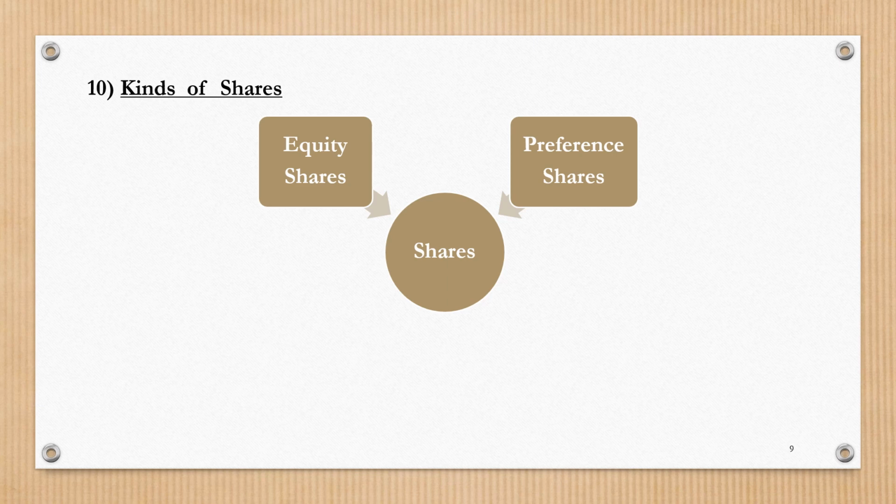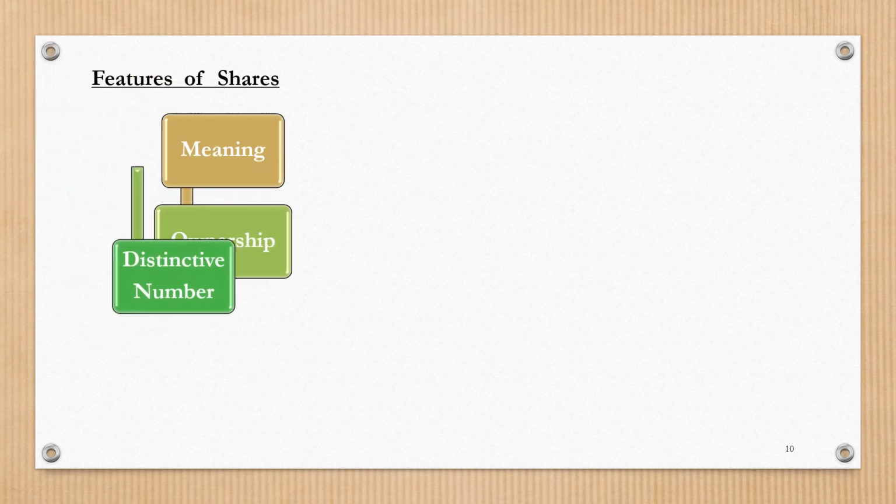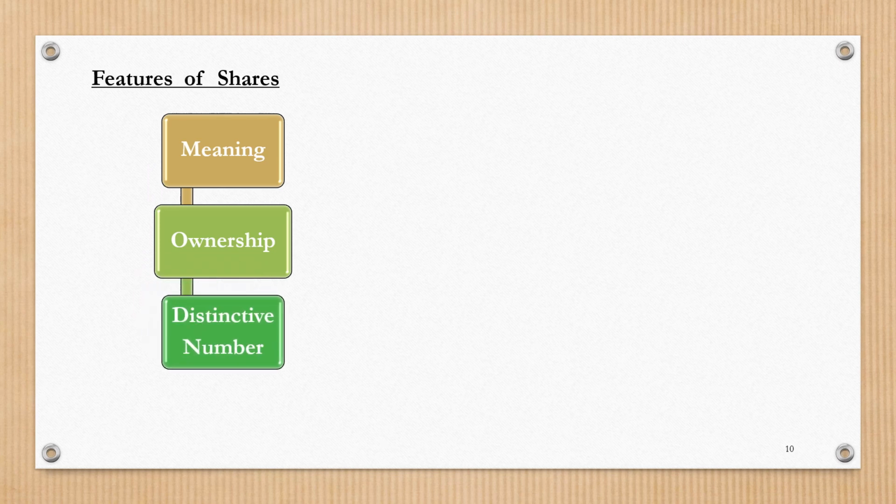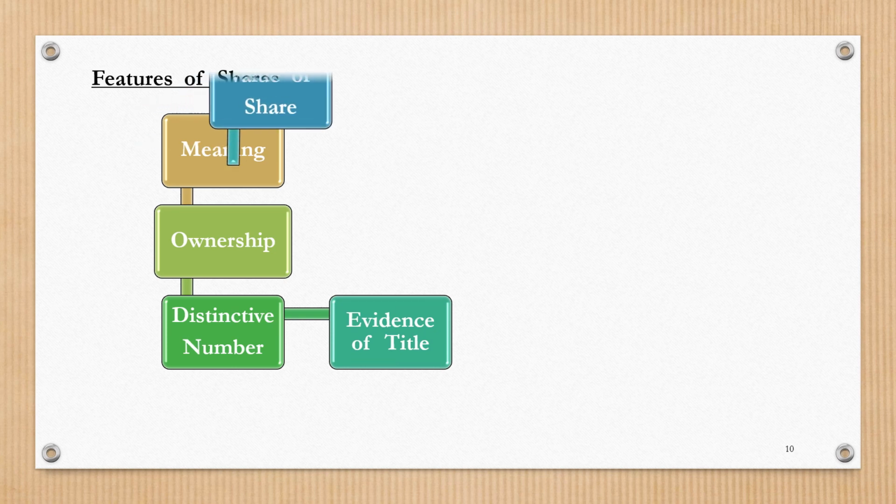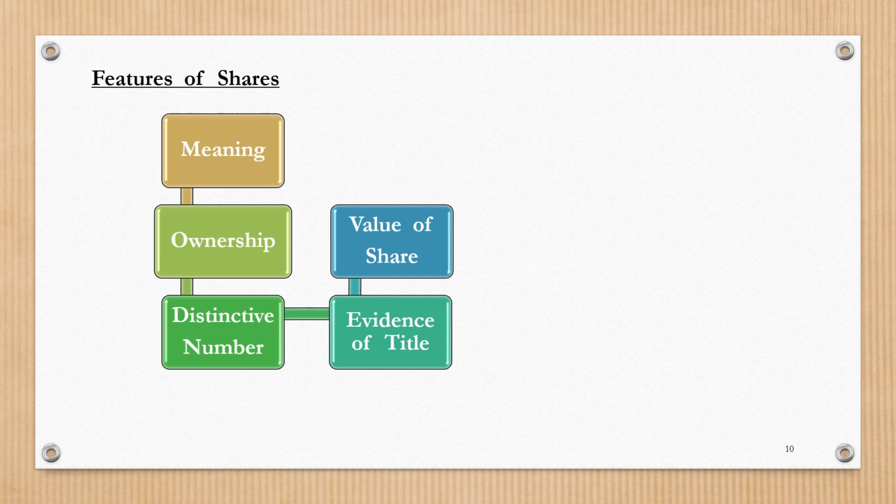So with this, dear students, we complete the features of shares. Let us have a brief view of all the 10 features of shares. The first point is meaning. Next, ownership. Then each share has a distinctive number. It acts as proof or evidence of title to shares. It can be expressed in monetary terms, which includes face value, issue price, and market value.